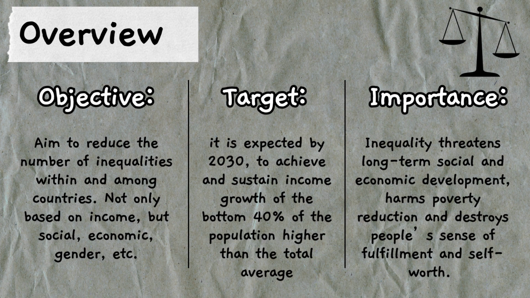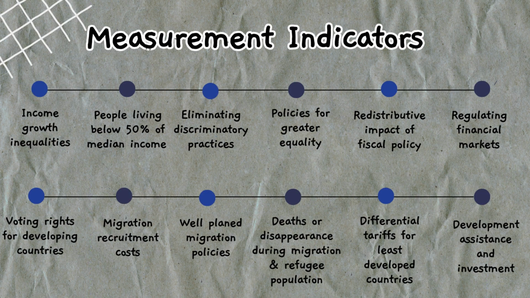the national average. These are the indicators for this SDG, and the most important are the growth inequalities among the poorest people in a country versus the total population, the share of a country's population living below 50% of the median income, and the elimination of discriminatory practice within a country.